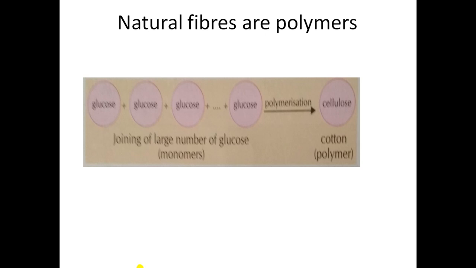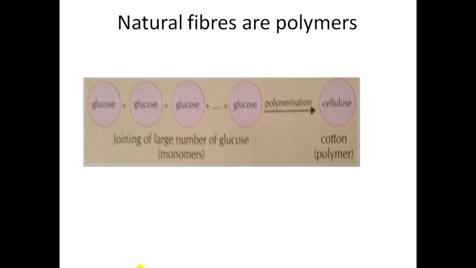Smaller molecules of glucose, they are joining together. So they are the monomers. They are joining together by the process of polymerization. They convert into the complex, that is cellulose. And we can say that cotton is made up of cellulose. So it takes place in natural fibers as well.